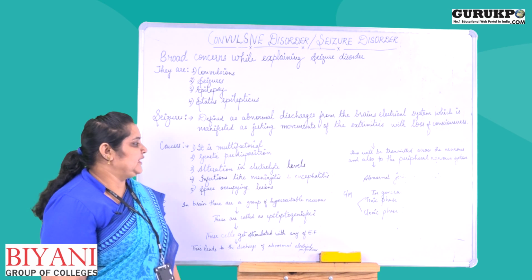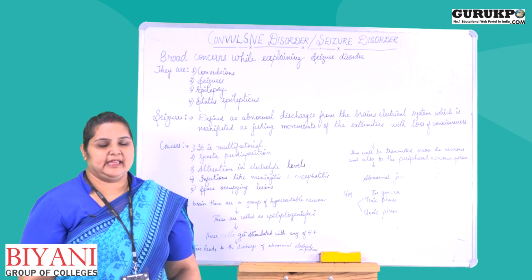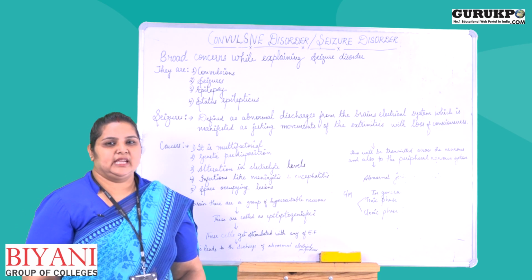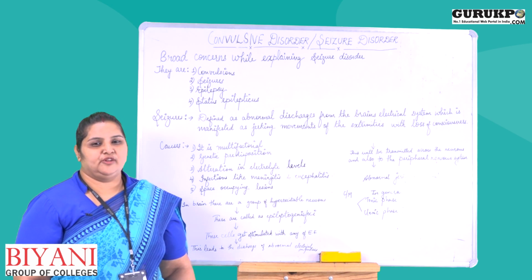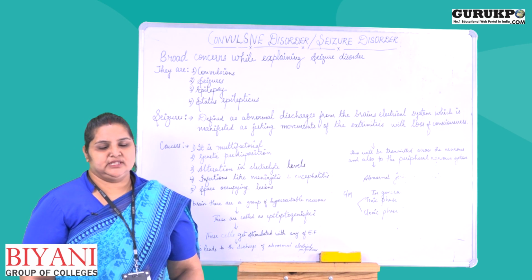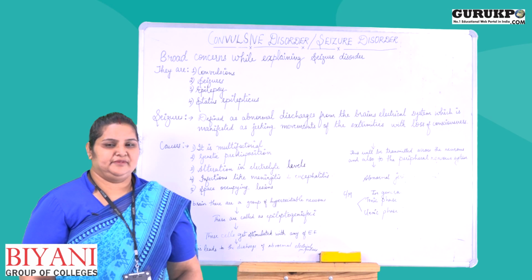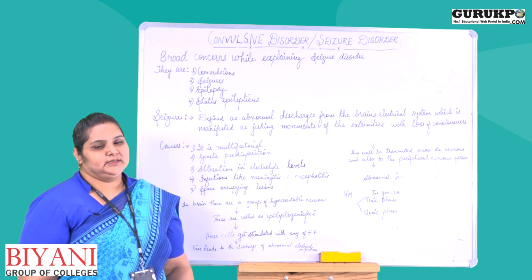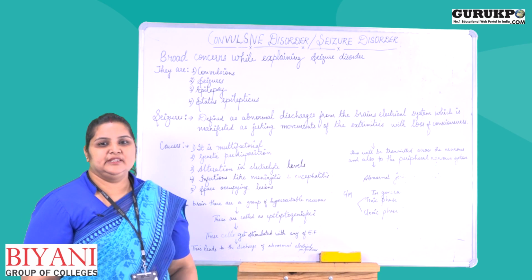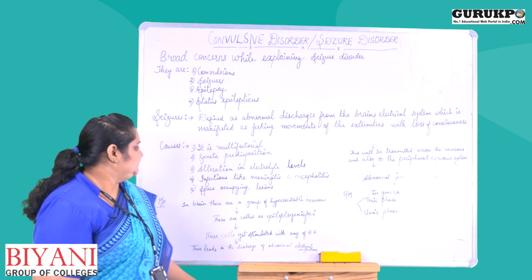Fourth one is infections like meningitis and encephalitis. Meningitis is an infection of the outer covering of the brain, the meninges, and because of infections like meningitis and encephalitis, the child will have convulsive disorder or seizure disorder.